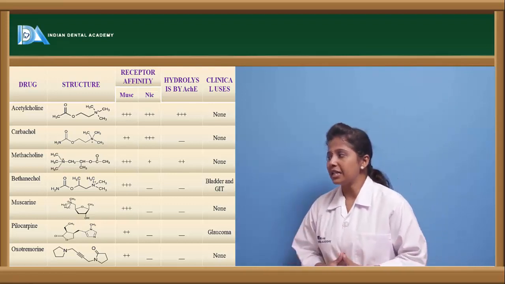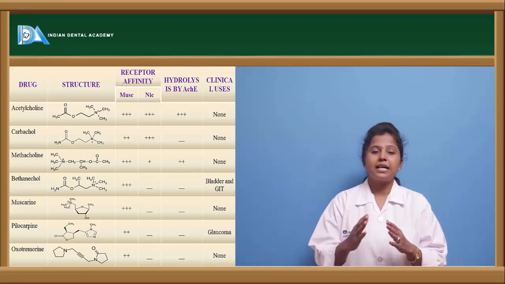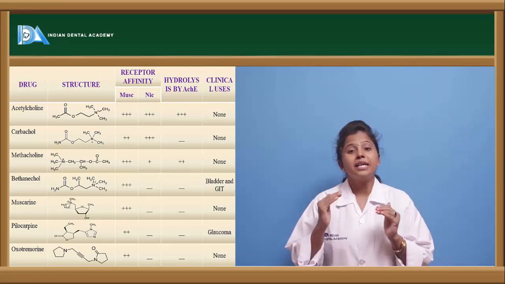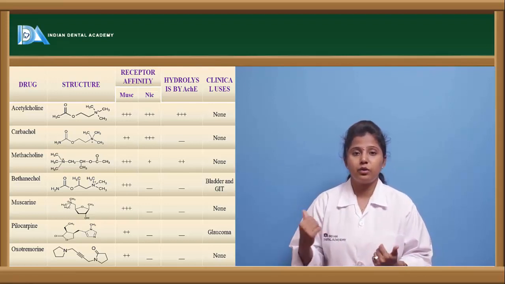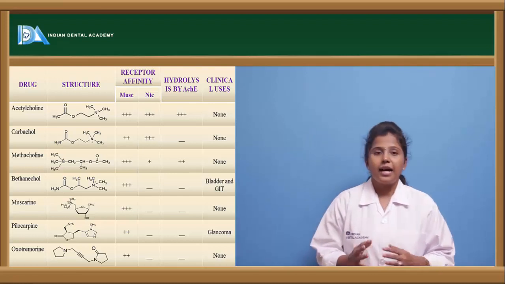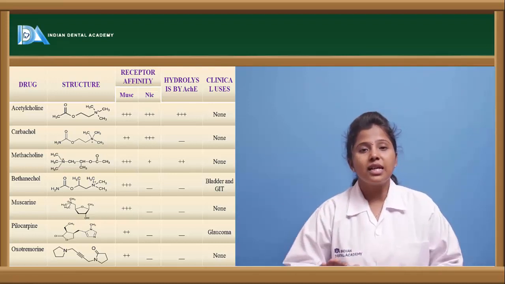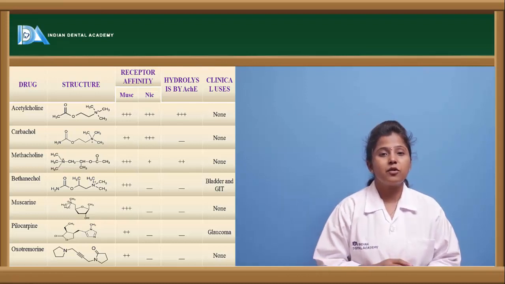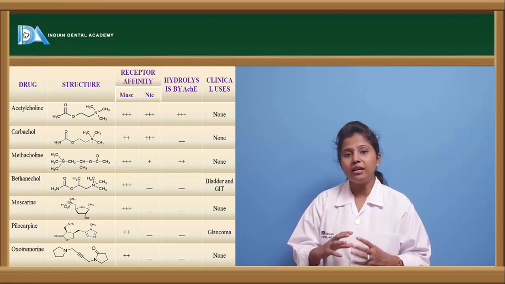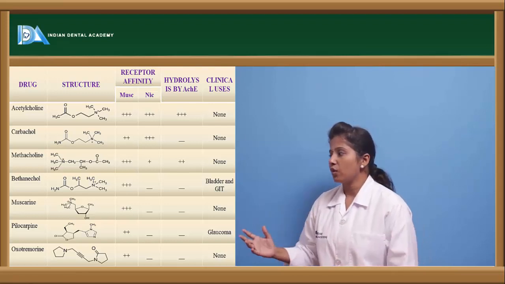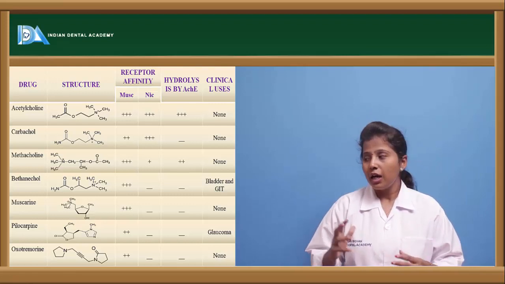If we see the other drug, carbachol, it also has muscarinic and nicotinic affinity, but the affinity towards the nicotinic receptor is greater than towards the muscarinic receptor. The characteristic feature of carbachol is that it is not hydrolyzed by acetylcholinesterase, so the availability of the drug at the receptor is more, but unfortunately it is also not clinically applicable.